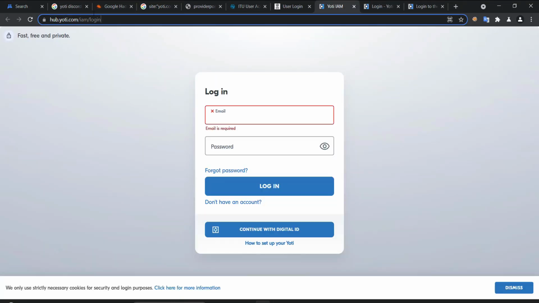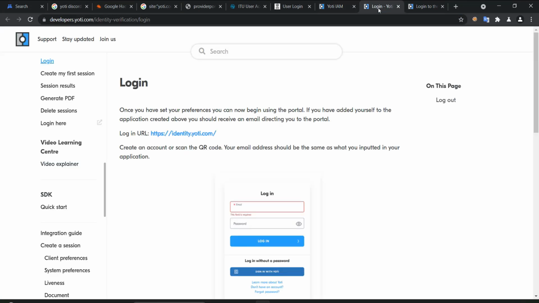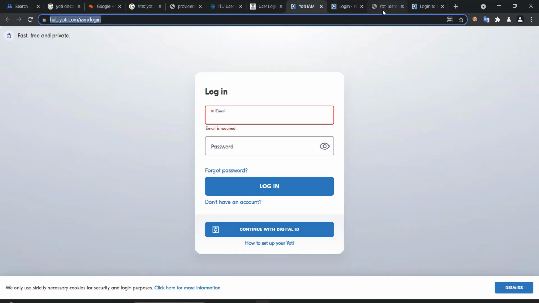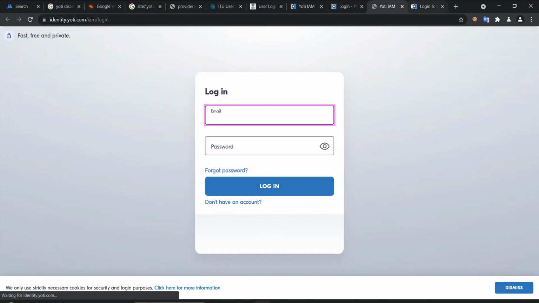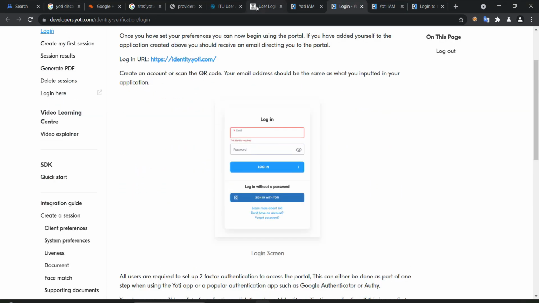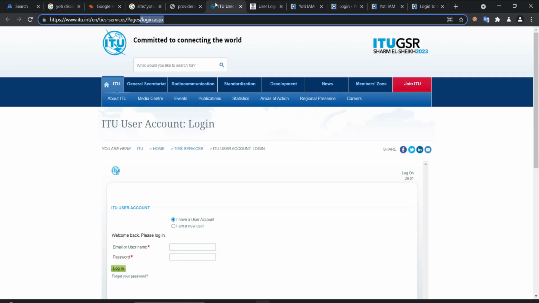So yes, we got one of them with the login page, and we got another one with the documentation of the login page and allowed us to know another login URL, identity.yoti.com, different than hub, for the login page. And also we got another documentation as well. So you see, from only Google Dorking, we can get a lot of useful data.